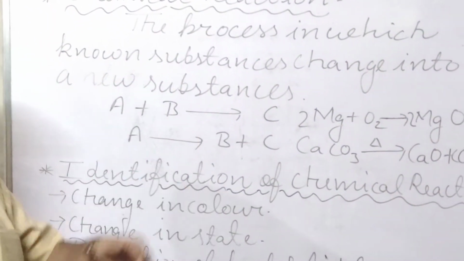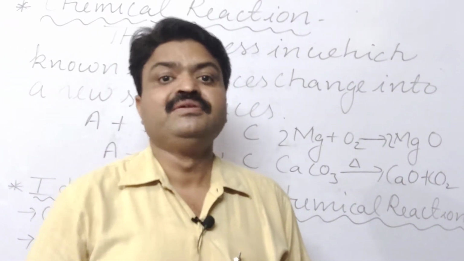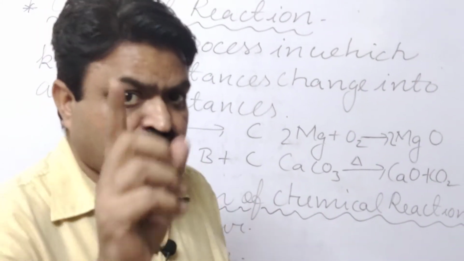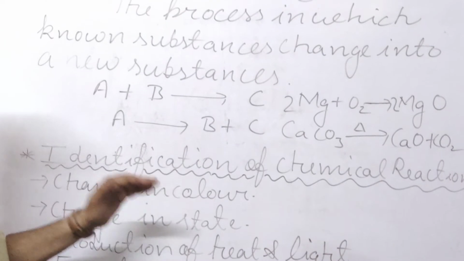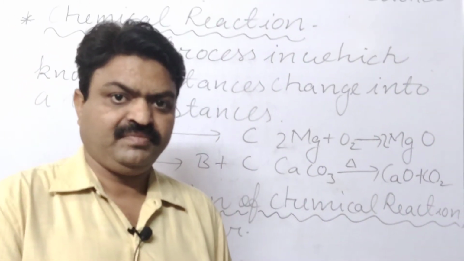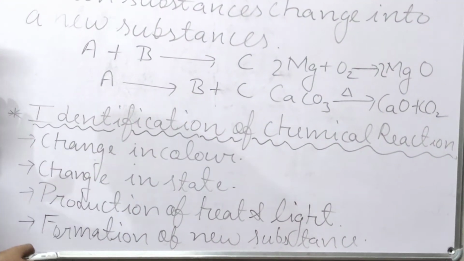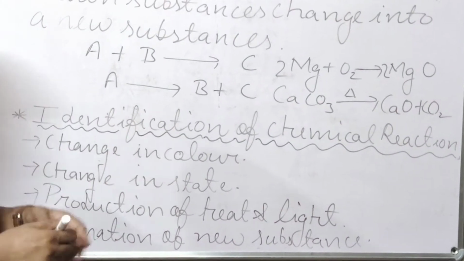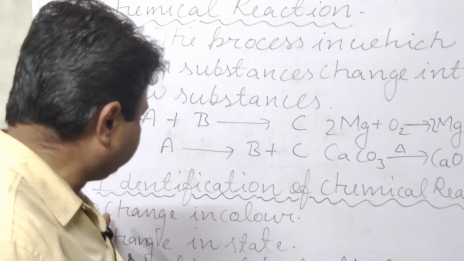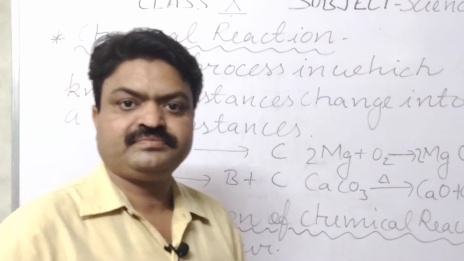Now how do we identify whether a chemical reaction is taking place or not? Student, with the help of the following observations, we can know that a chemical reaction is taking place. When a chemical reaction takes place, a chemical change takes place, and the first change we can easily notice is change in color.